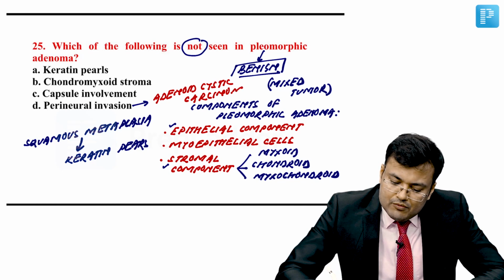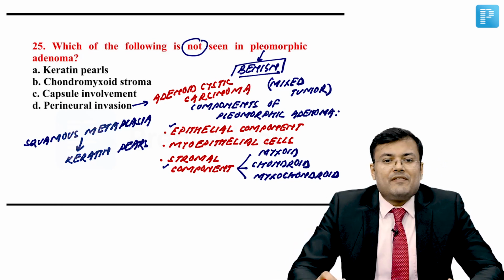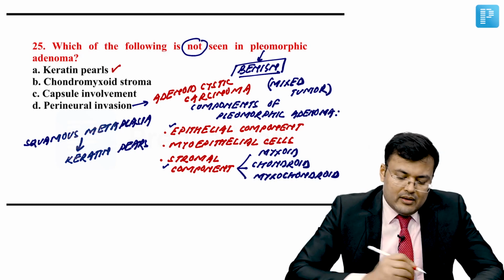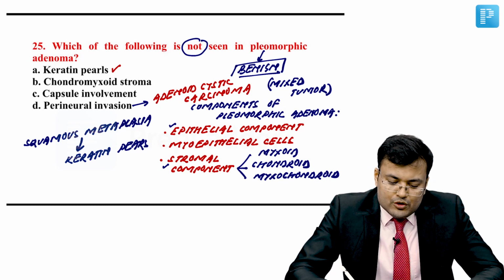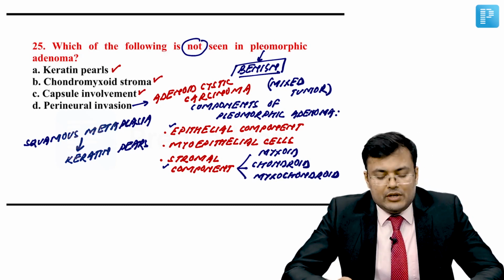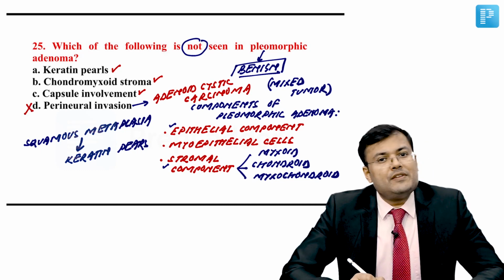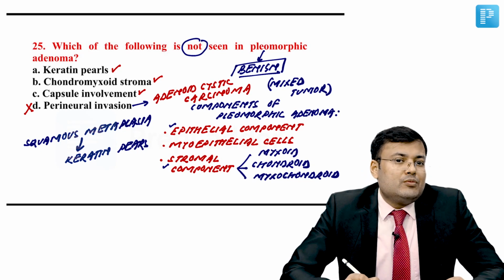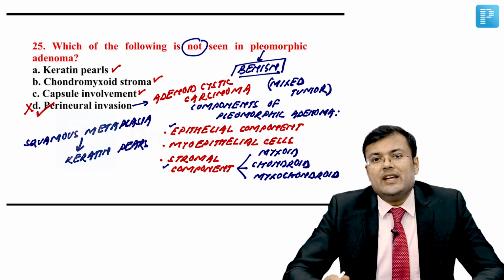Simple. So see the question once again. Which of the following is not seen in pleomorphic adenoma? Keratin pearls, it can be seen if there is squamous metaplasia. Chondromyxoid stroma, it's there. Capsule involvement, there can be capsule involvement. Perineural invasion is not seen because it is a feature of malignant tumor, especially adenoid cystic carcinoma. So correct answer for this question is D.